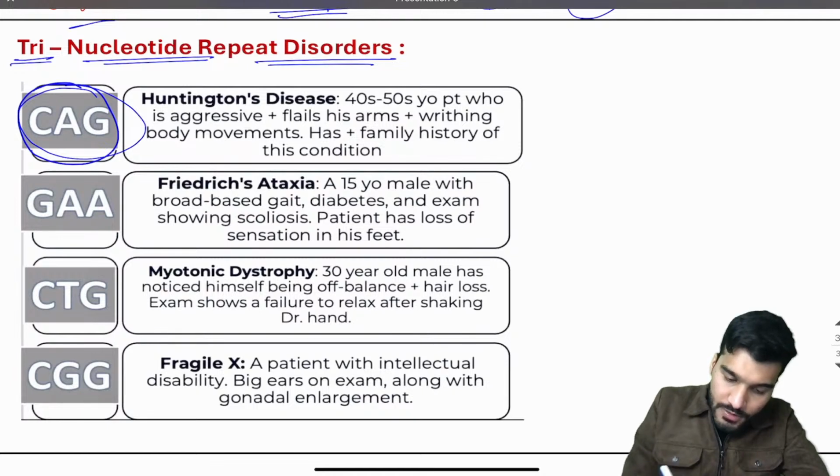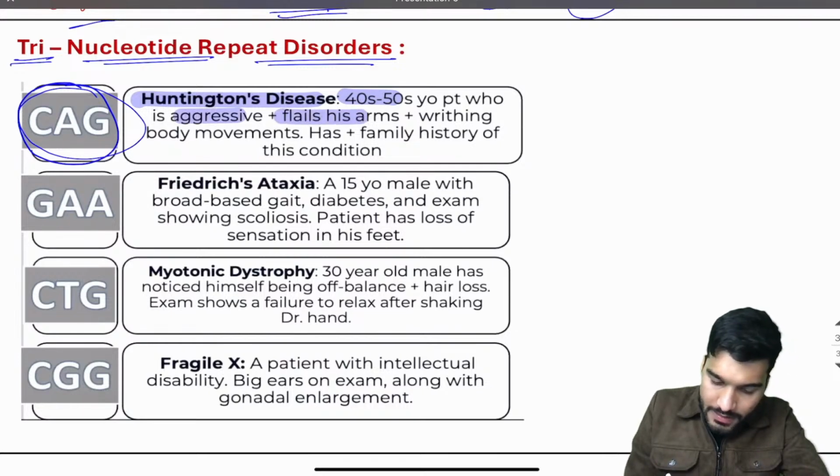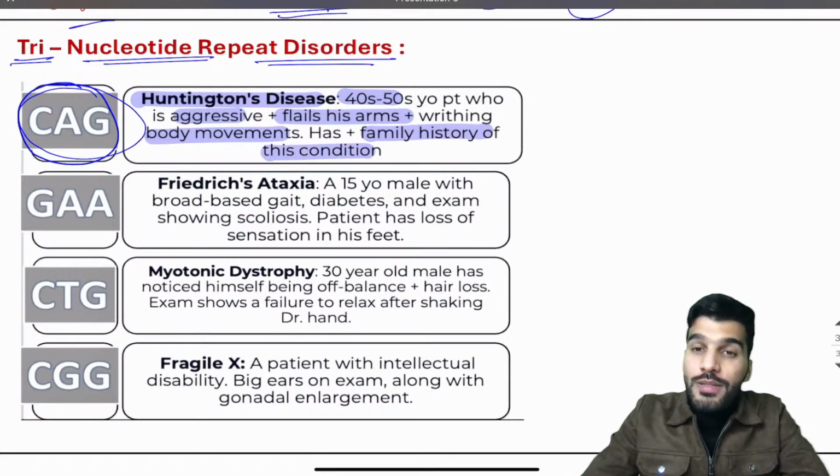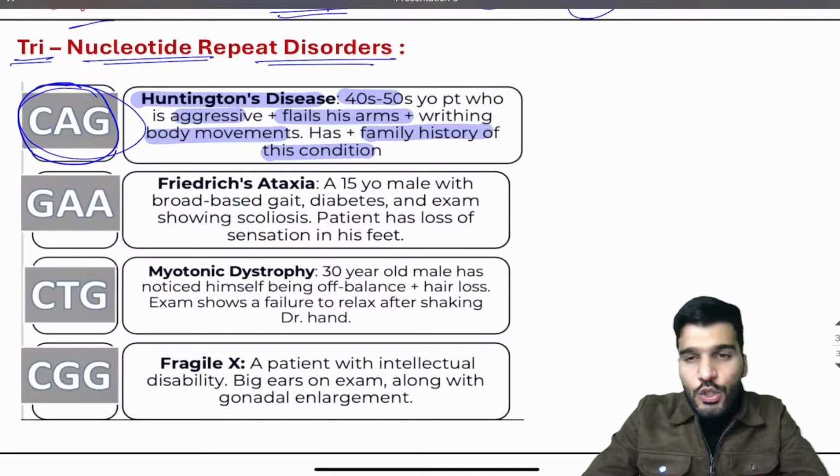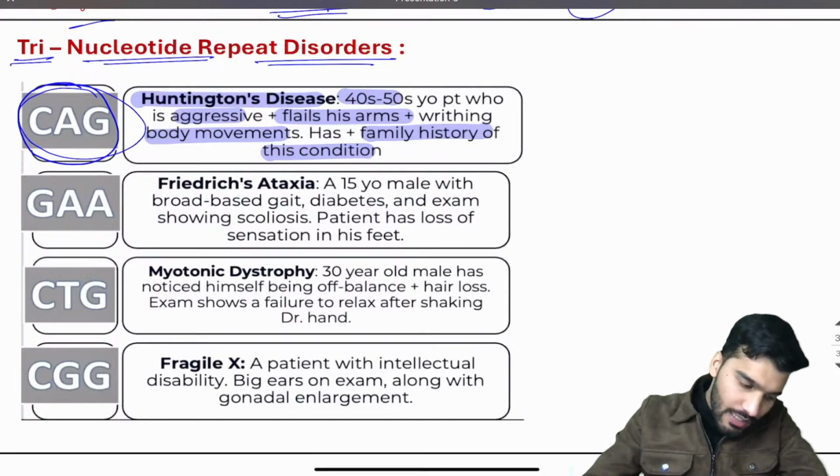CAG. So a 40 to 50 year old patient will come, who is aggressive, flails his arms, has writhing body movements, chorea हो रहा है, and has a family history of this condition. Your answer is going to be Huntington's chorea. They will ask what is the trinucleotide repeat in the condition. Your answer is going to be CAG.